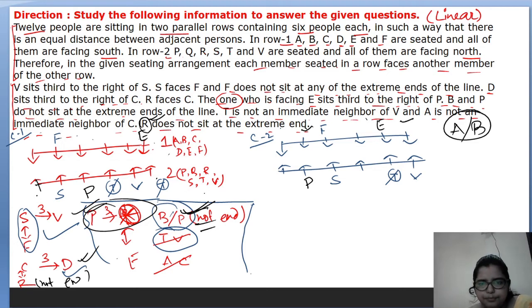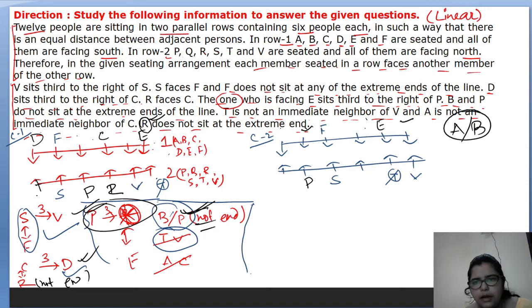Now next is what? Third to the right of C. Third to the right of C is D. So if I consider C here, third to the right of C is D. Yes, it is okay, no problem with that. And opposite of C is R. Yes, we can write R here.